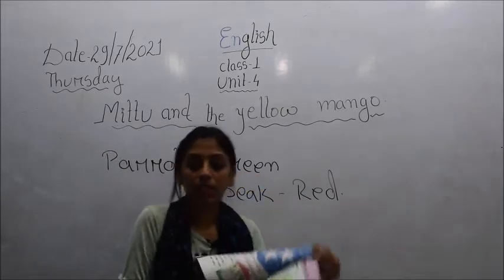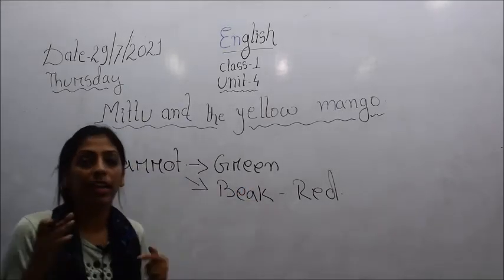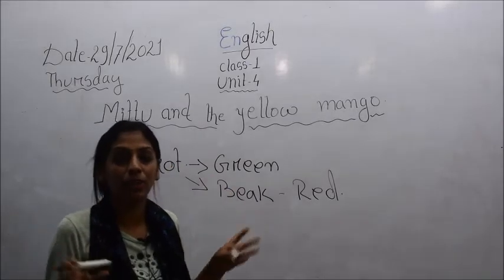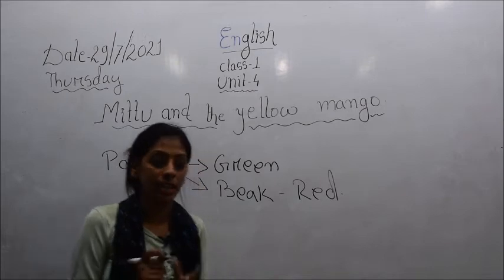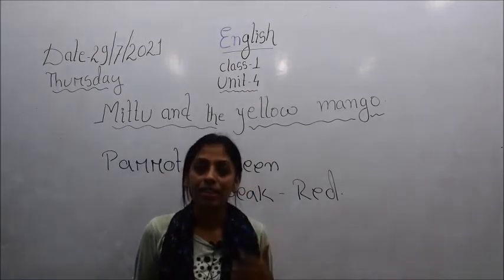So children, a parrot is of green color, that means the body of the parrot is of green color. It has wings and feathers of green color, and then it has a beak that is of red color. And a parrot is the only bird that can talk.